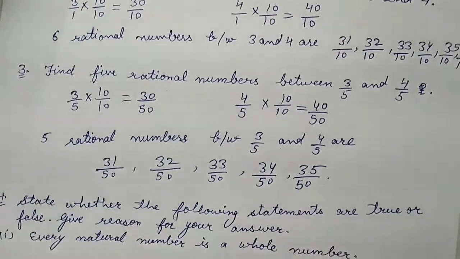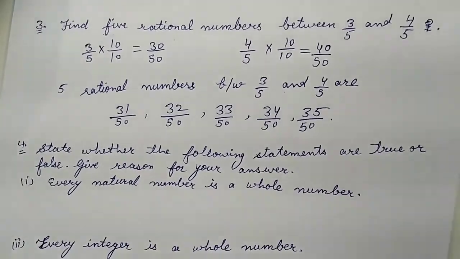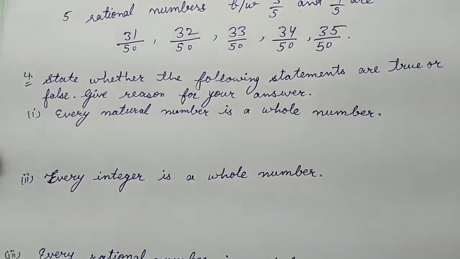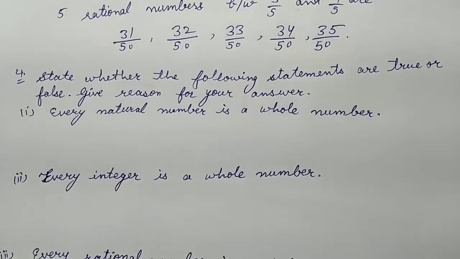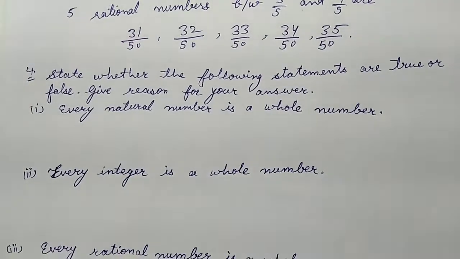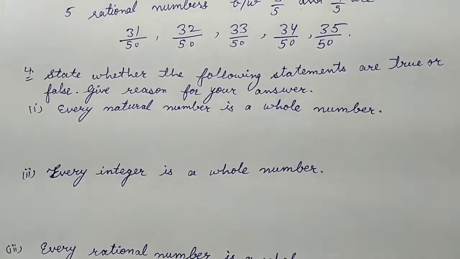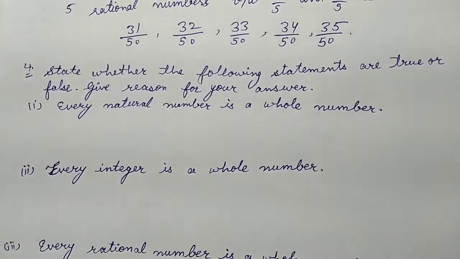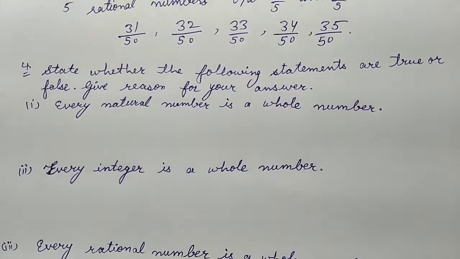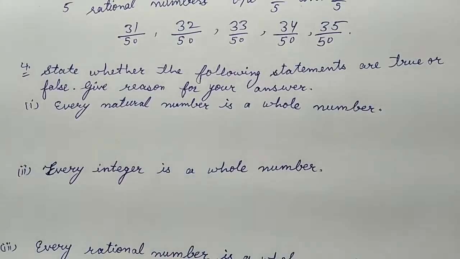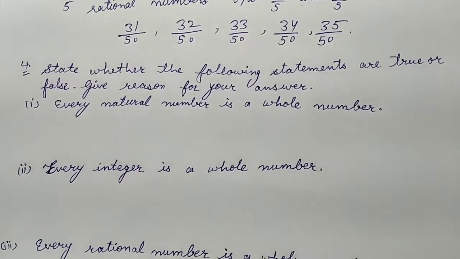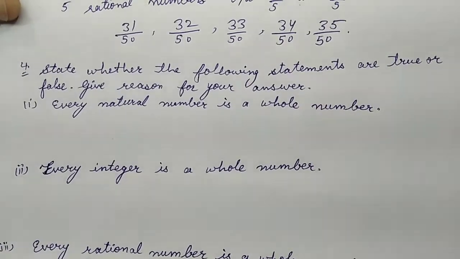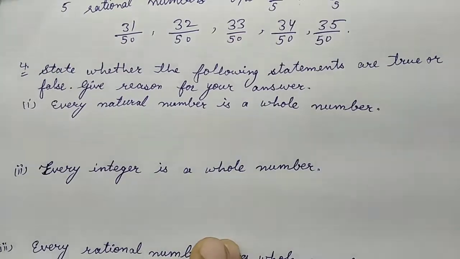Okay, coming on the last question of the exercise, state whether the following statements are true or false. Give reason for your answer. Here you have to take care of one thing, that if you say true about any statement, then you will have to prove it, and if you are saying false for a statement, you will have to give an example, right? So the first part is every natural number is a whole number.